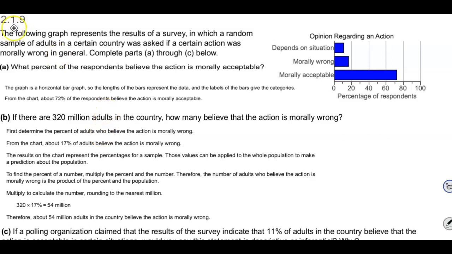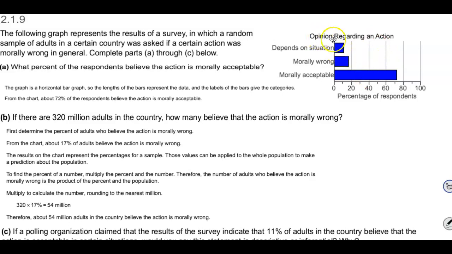In section 2.1.9, the following graph represents the results of a survey in which a random sample of adults in a certain country was asked if a certain action was morally wrong in general. We're going to complete parts A through C below. Now let's take a look at the graph.